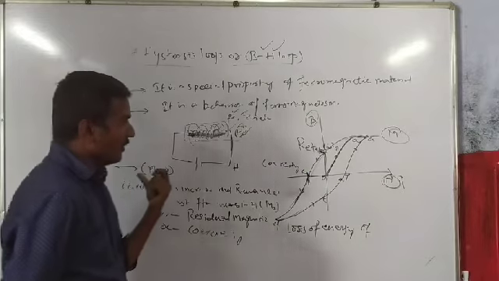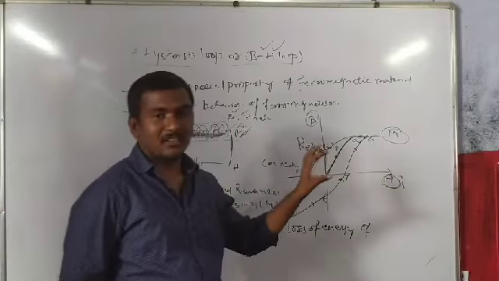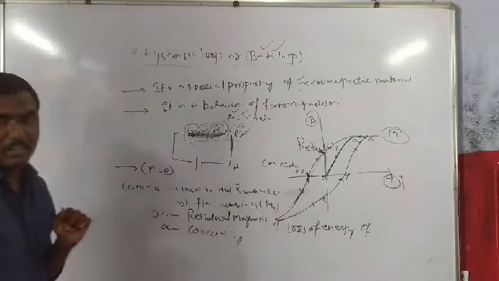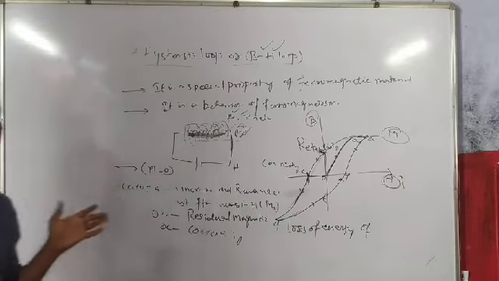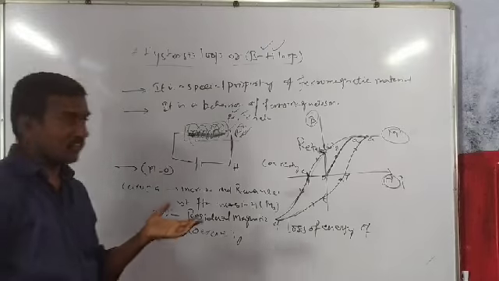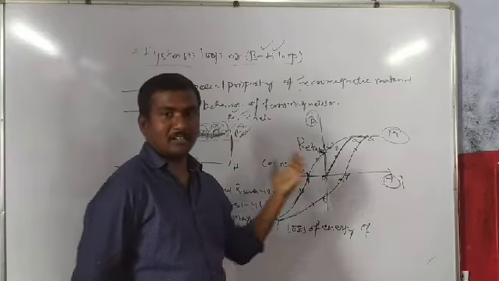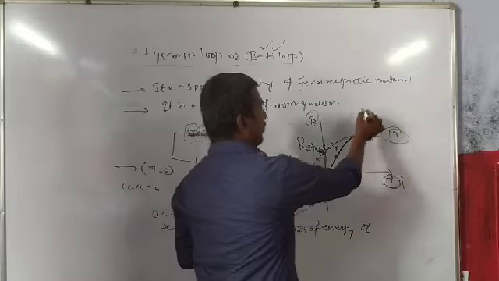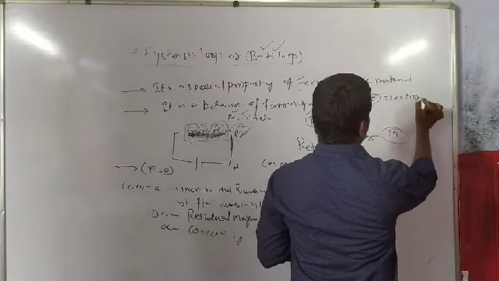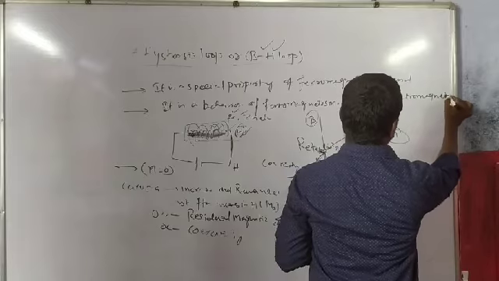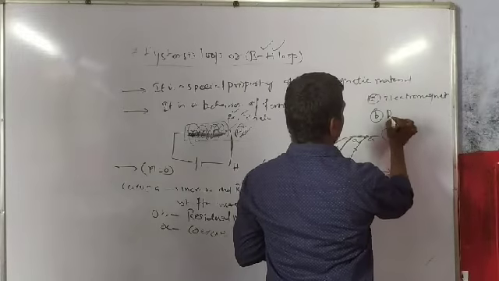That property of the substance is retained at room temperature. The substances which at room temperature retain their ferromagnetic property are called permanent magnets. The first one is electromagnets, the second one is permanent magnets.